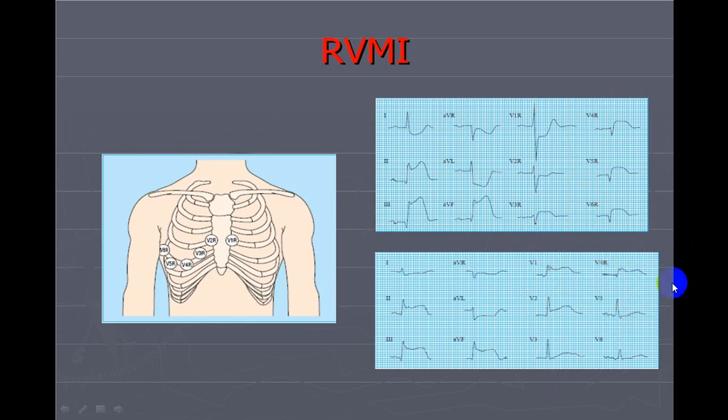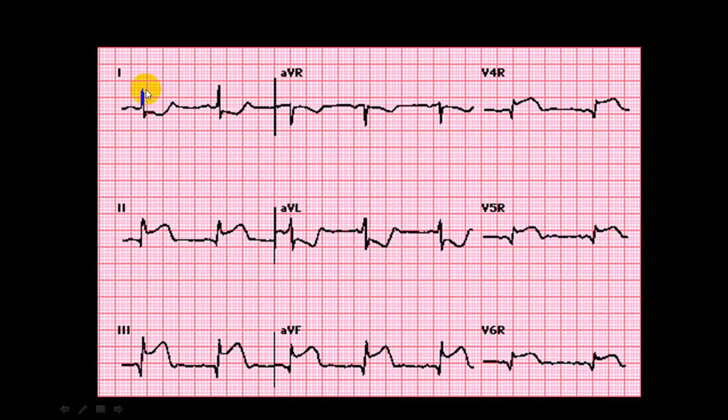So try to look for V4R to rule out RVMI. Again you can see here inferior wall plus reciprocal changes in lead 1, aVL. This is aVR, sorry, this is aVL, and now if you look in V4R, ST elevation, V5R, V6R, ST elevation. This is again a classical RVMI.